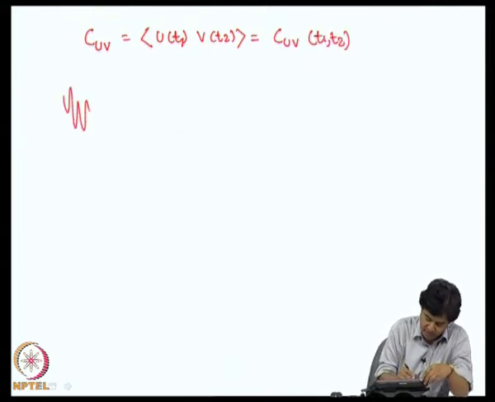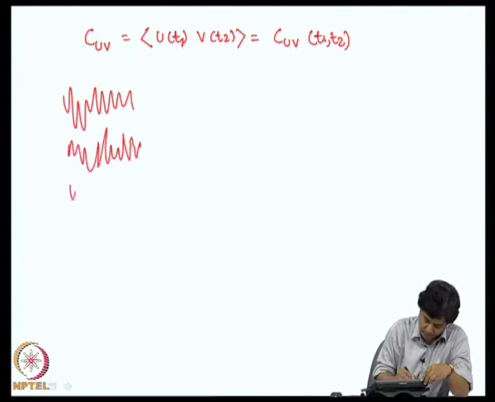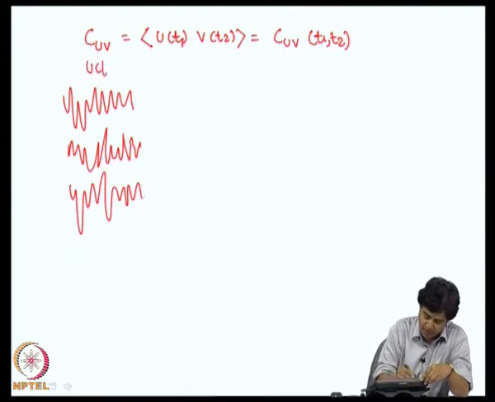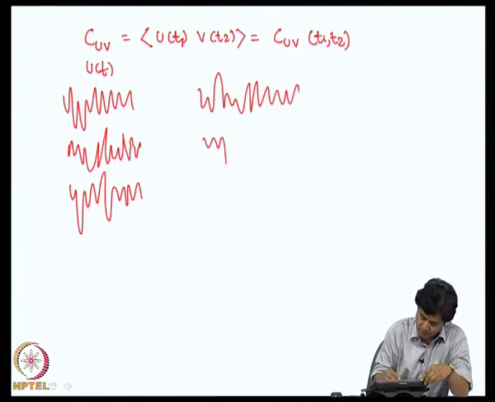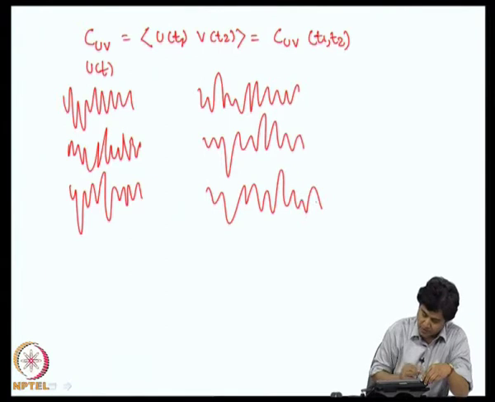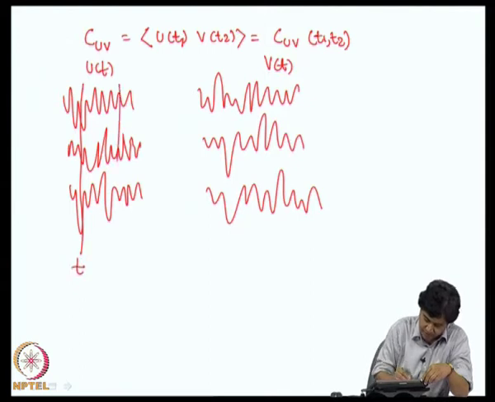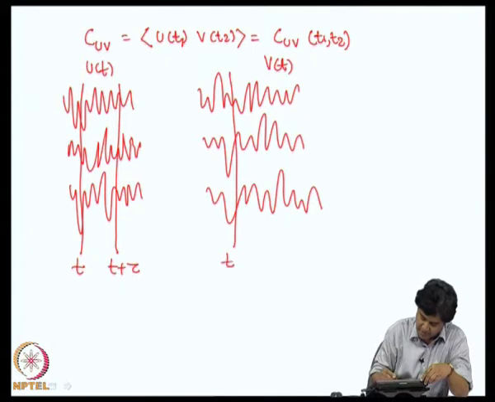Suppose you have an ensemble, suppose this is an ensemble of u of t and this is an ensemble of v of t. What we are saying is there is a time instant t, there is another time instant t plus tau, and the same two time instants for the other process.